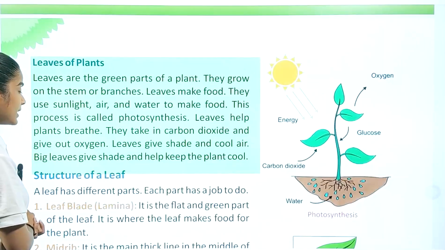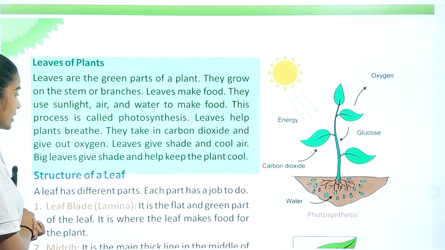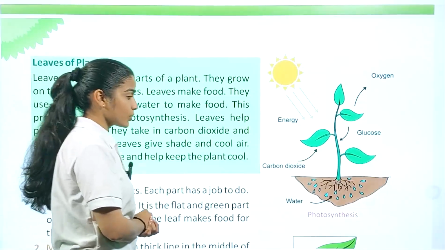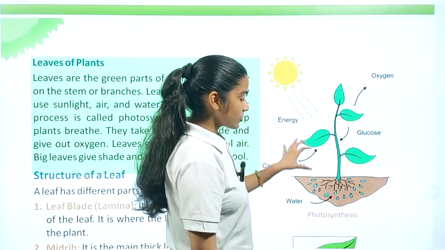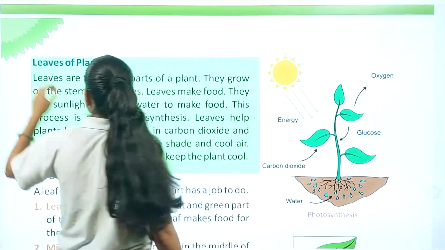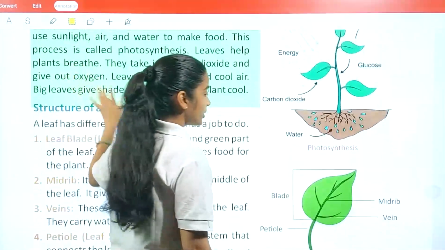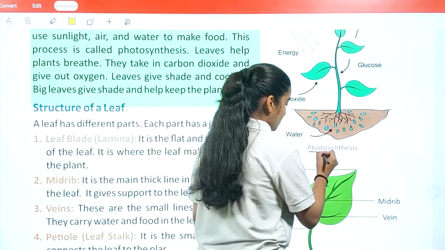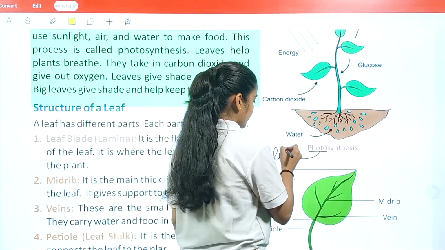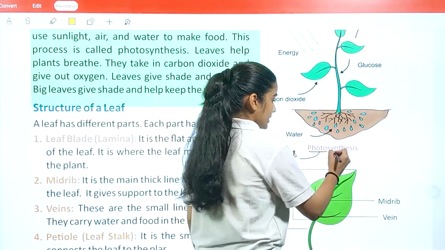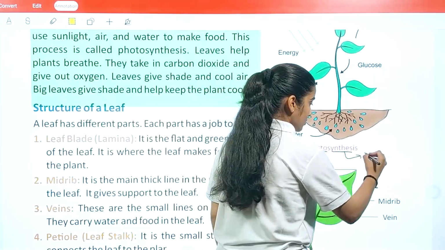Leaves give shade and cool air. Big leaves give shade and help keep the plant cool. So what we understand here is the process of photosynthesis. Okay, what we understand here, photosynthesis. We already discussed that photo means light and synthesis means the making process.